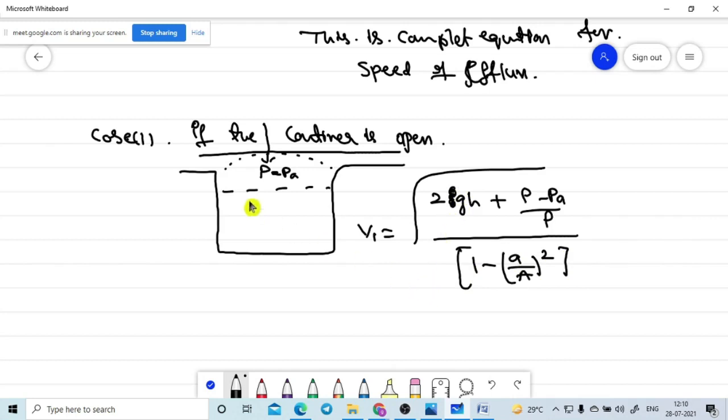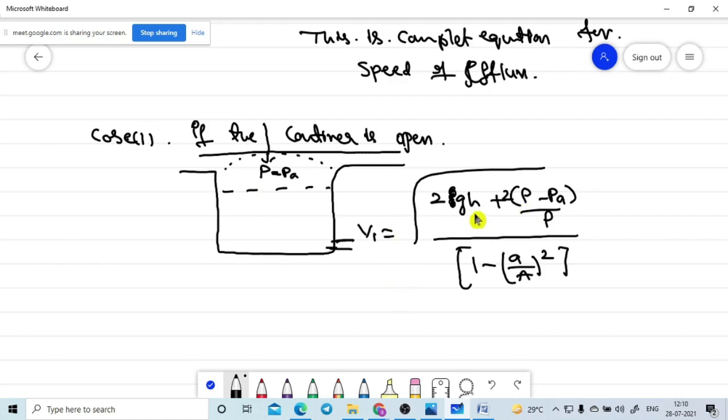So can I put this? Yes, P minus PA by rho. 2 into P minus PA by rho. Okay?